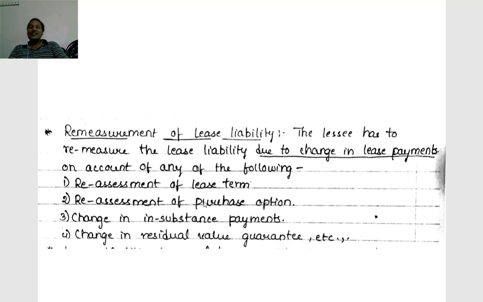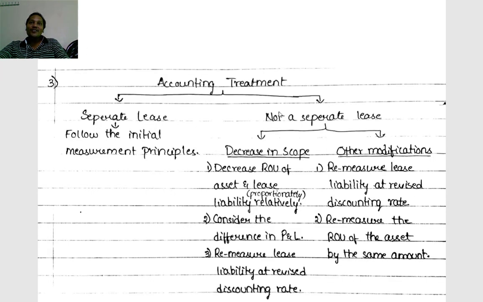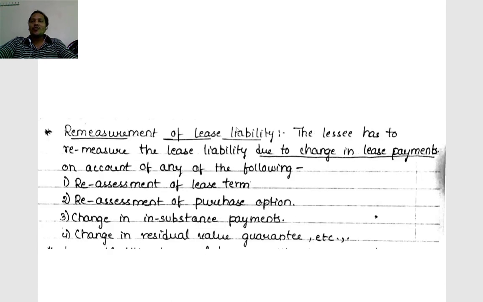Also change in insubstance payments, change in residual value guarantee, etc. These are the different possible events for remeasurement of lease liability. Even in case of other modifications, if the modification changes lease payments or timing of payment, then automatically we have to remeasure the liability. This is about remeasurement of lease liability.